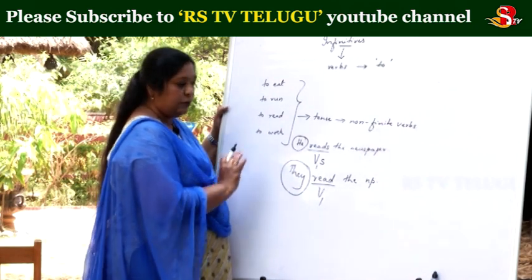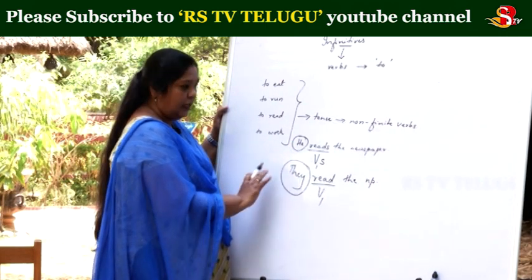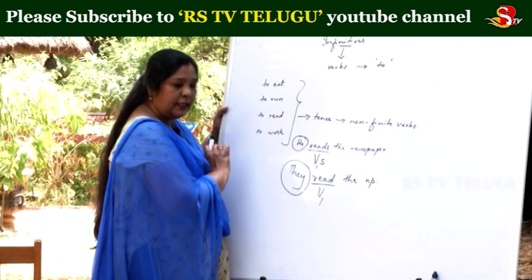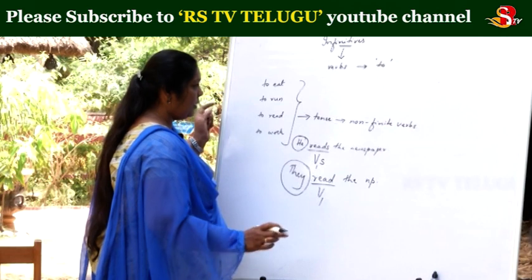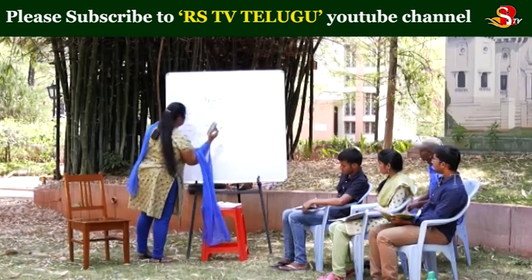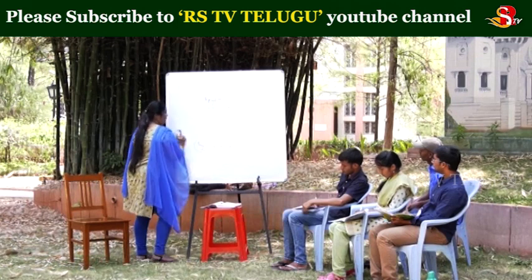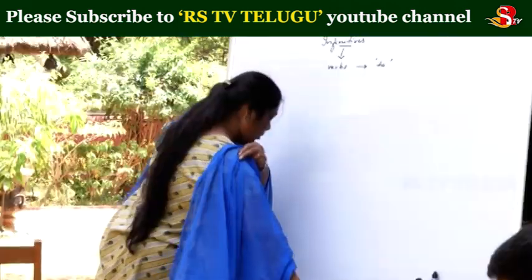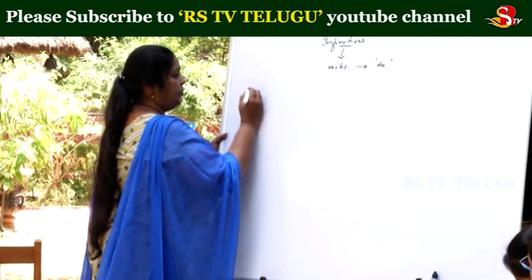Non-finite verbs are those which do not tell anything about tense. They are the same, they are only used. Okay. So, how they are used, we will see. Now, these non-finite verbs, or these infinitives, are used in different ways.